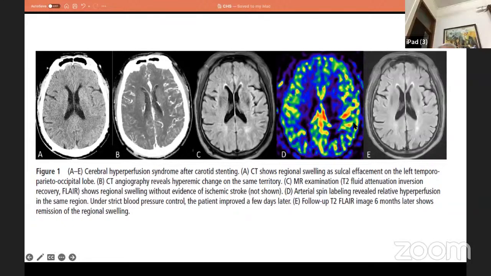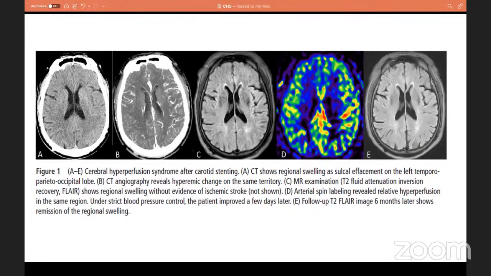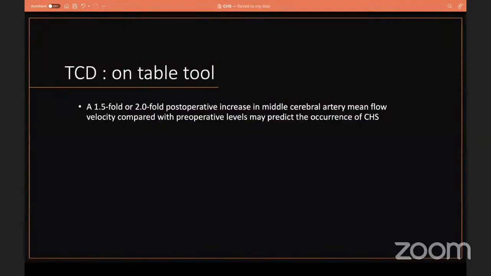the B image is an arterial spin labeling image, which is showing increased perfusion and is indicated by that red mark on the left side. So these are the images in a patient with cerebral hyperperfusion. Most of the time, these imaging findings will resolve. The lag period was mentioned as short as 1 week to as long as 6 months.